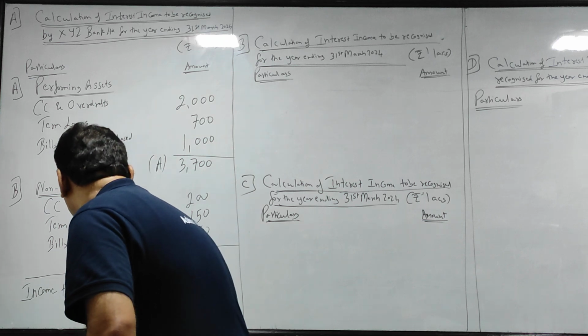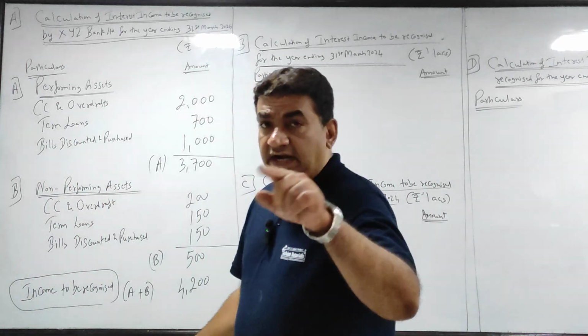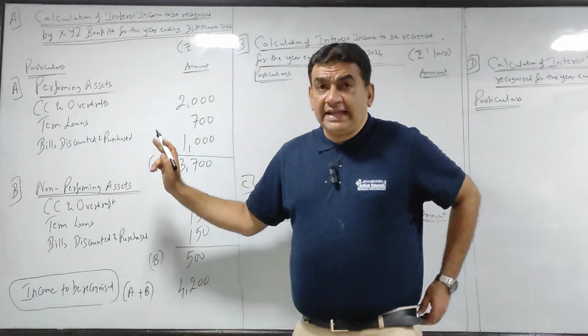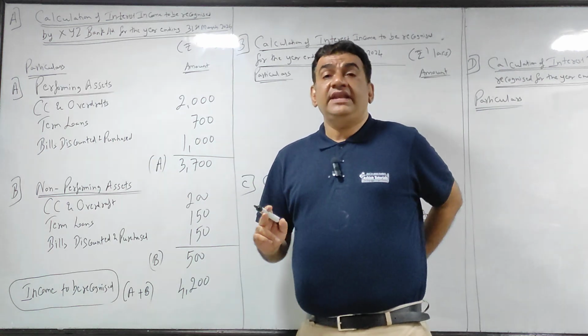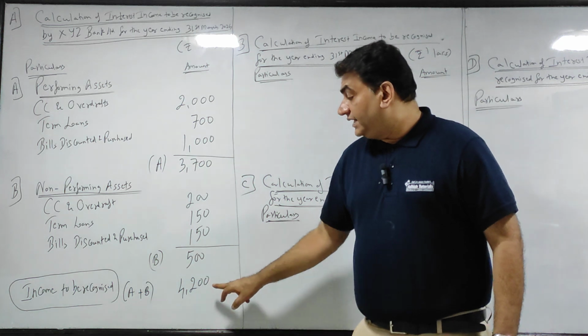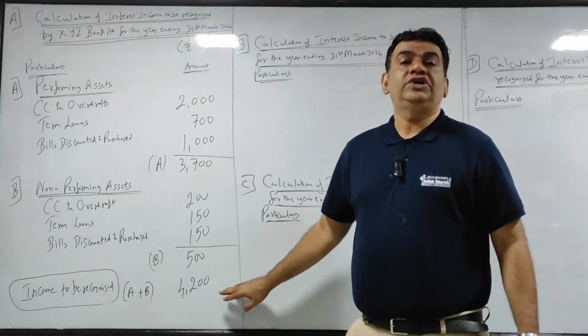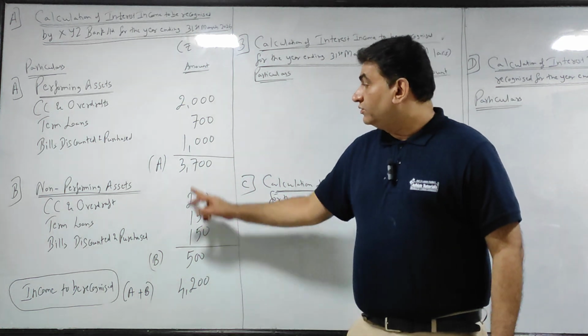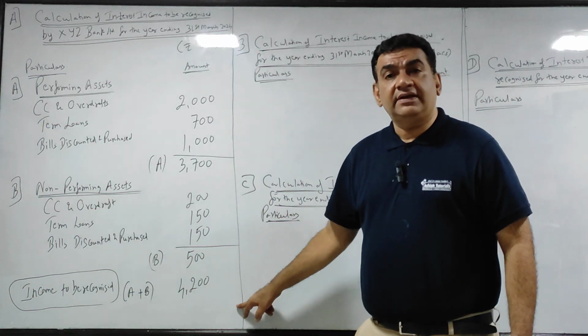That means when this bank makes its P&L, 4,200 will go as interest, and this is the breakup of the 4,200.